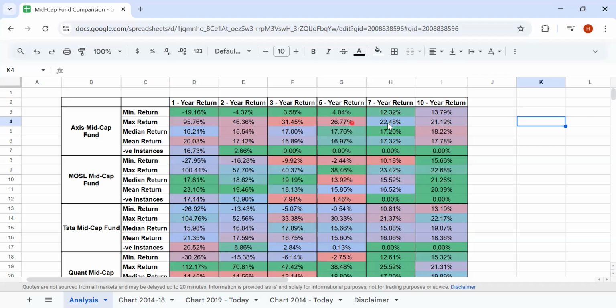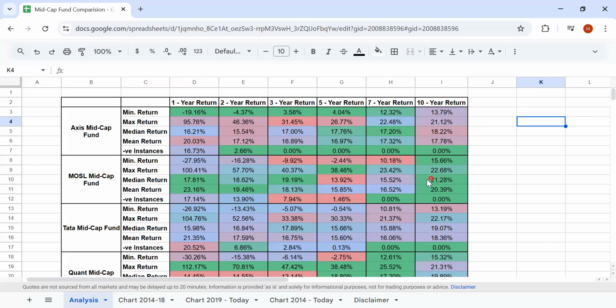Typically, from 5 to 10 years, the median is around 17 to 18%. The minimum return is ranging from 4 to 14%, 4 at the 5 years and 14 at the 10 years. The maximum return on a 5-year horizon is around 27%, and on a 10-year horizon it's around 21%.